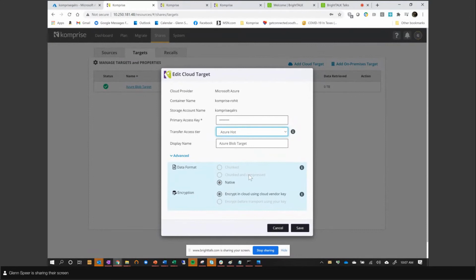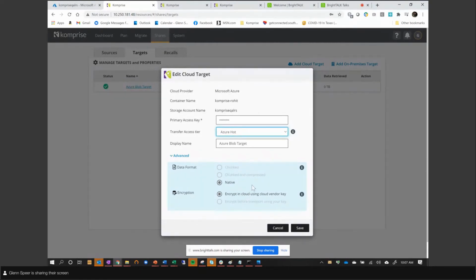Data format. If you've worked with Komprise in the past, let's say a year ago or before that, really all we had at that time was chunked format. We broke data up into 5 meg chunks and sent it out to the cloud provider. When we go to read it, we pull the chunks back. Komprise actually pulls the chunks back together, builds the file again, and gives it back to the end user. But we've started doing this native mode with more of our targets. And now that we have it with Azure, we have it with all of our cloud provider targets and all of our on-prem targets. And a lot of our customers use this.